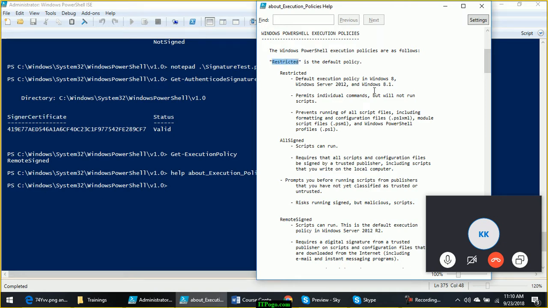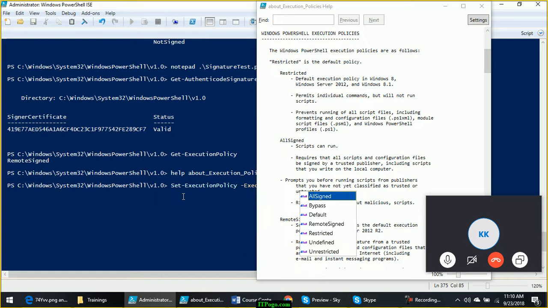This is the default execution policy on Windows 8, Windows Server 2012 and 8.1, which is not a good idea because it will not allow you to run any scripts. No script can be executed. So how to change the policy? Set-ExecutionPolicy and select the execution policy as Restricted.